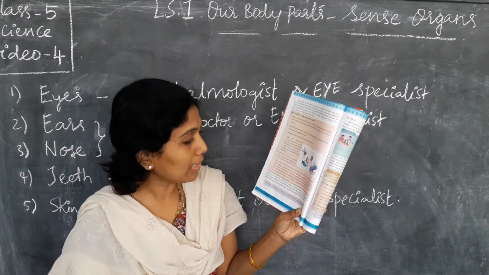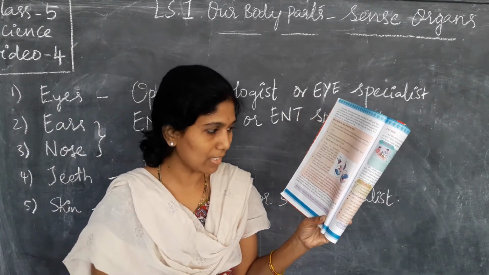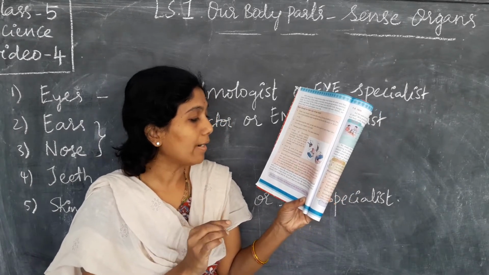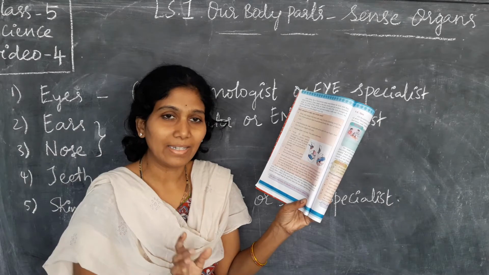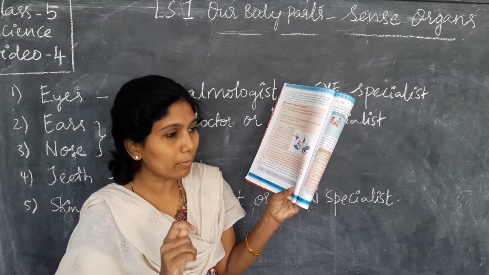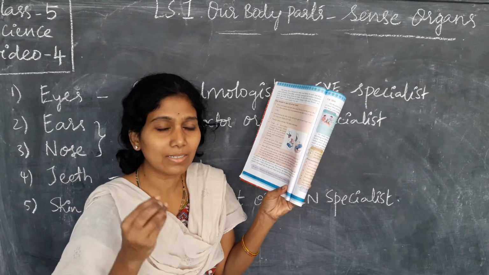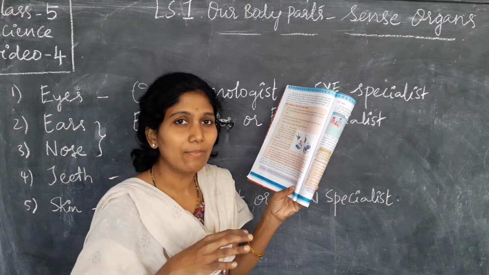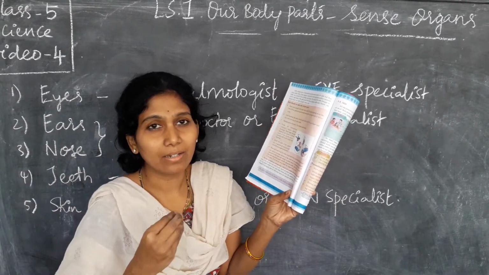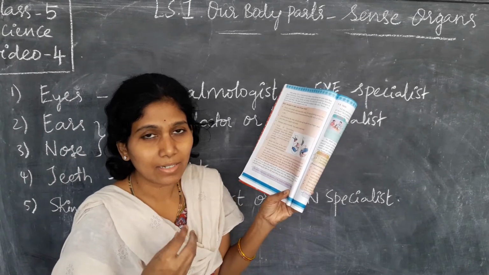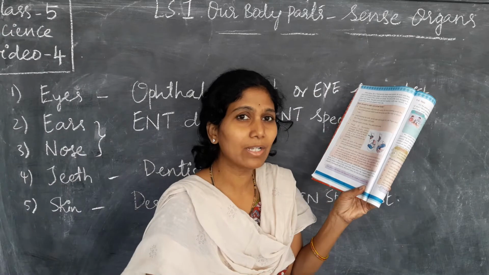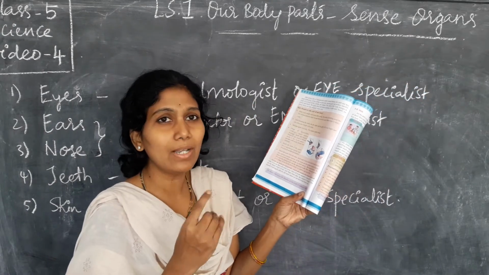If the teeth are not properly brushed, plaque deposits on the teeth and results in tooth decay. So when we do not brush properly, what will happen? The food particles will stay in the teeth and form a cavity, then germs will come, bleeding will come, and our tooth will decay.